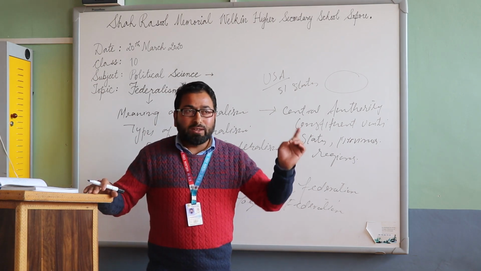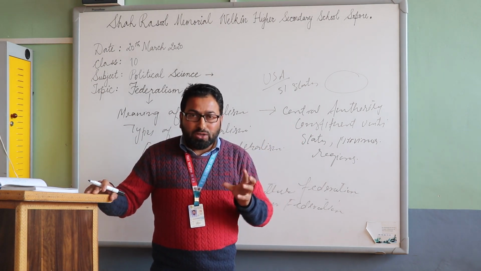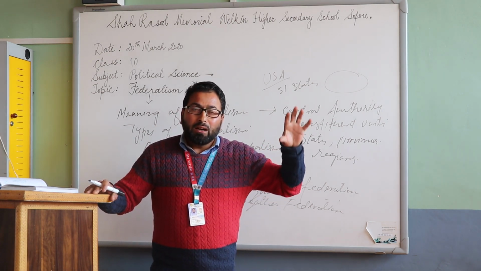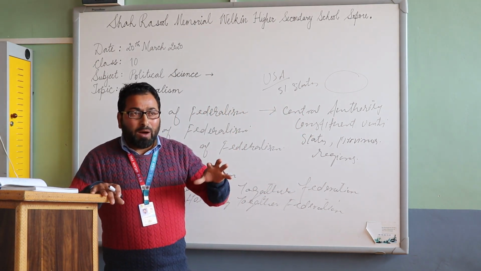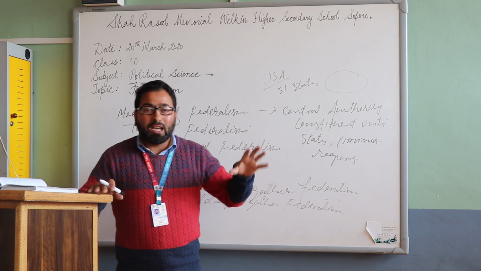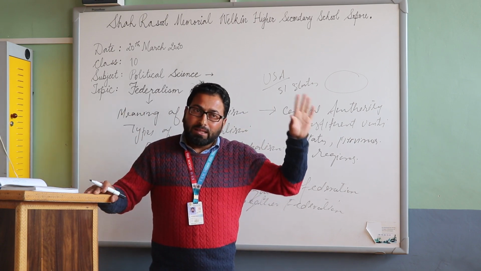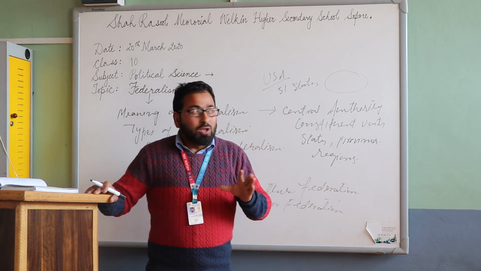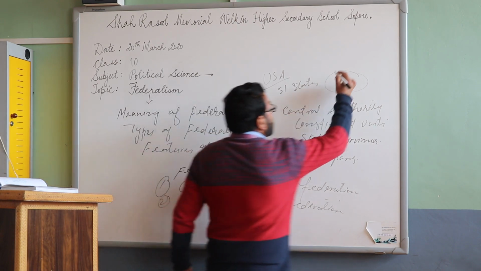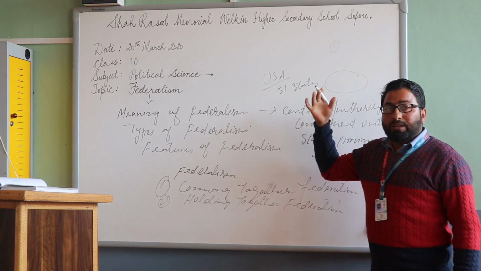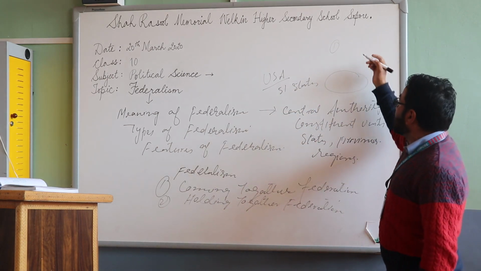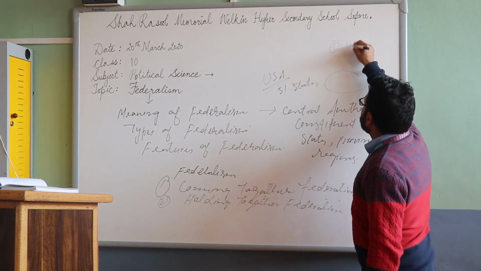As per the Constitution of India, administrative powers, taxation powers and other judicial powers have been divided between the state governments and the central government. In India, we have different areas where the powers have been divided between the central government and the state government. That is known as the union list.